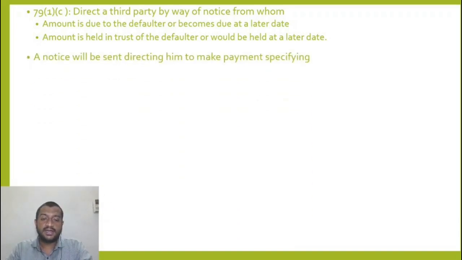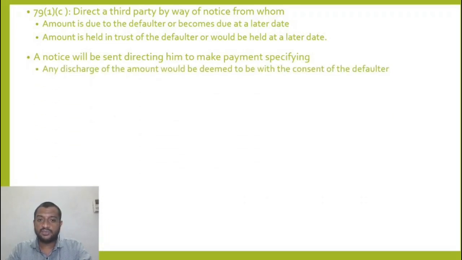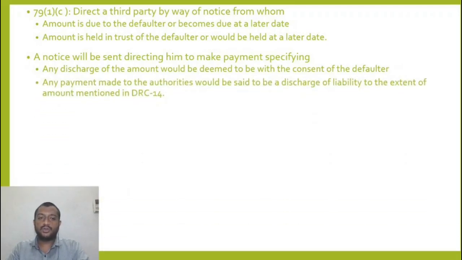A notice will be sent directing him to make payment, specifying that any discharge of the amount would be deemed to be with the consent of the defaulter. The notice will say two things. Any discharge of the amount by the bank would be with the consent of the defaulter, so the consent problem is not there.